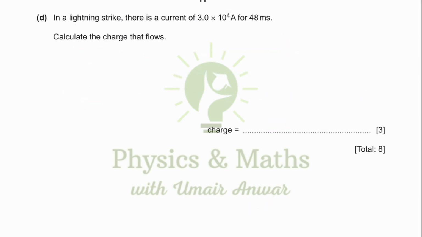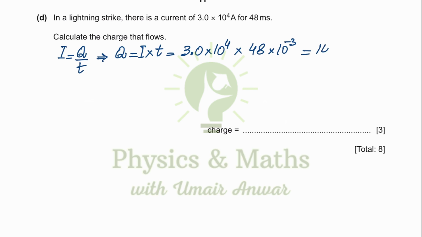Next part, in a lightning strike, there is a current of this much ampere for 48 milliseconds. Time is given, current is also given. Calculate the charge that flows. We will use the formula: current is equal to charge upon time, which means charge is equal to current multiplied by time. So current is 3.0 × 10^4 amperes multiplied by time 48 milliseconds is given, so for milli we will multiply by 10^-3. We will get 1400 coulombs. So the charge that flows is 1400 coulombs in this situation.